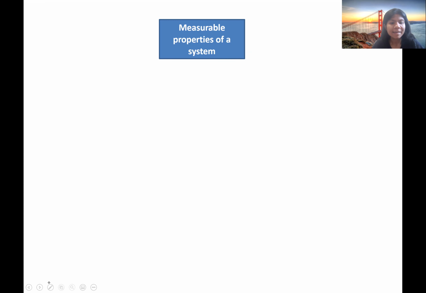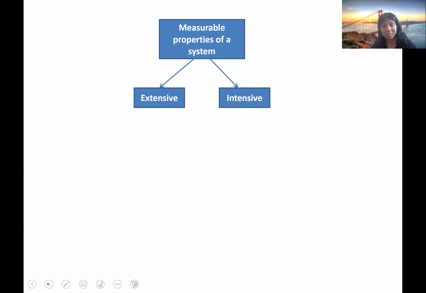We broadly classify them into two different types. One is extensive, another is intensive. So, what is an extensive property and an intensive property?